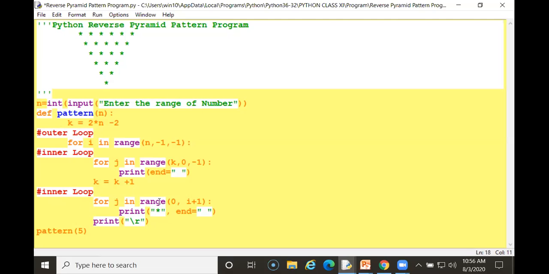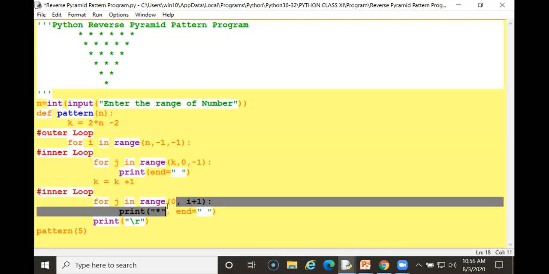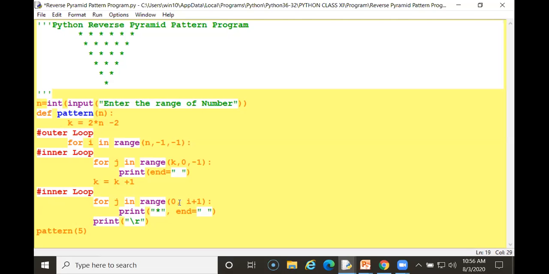So for j in range, beginning with 0 and ending with i plus 1. This is an incremented value. You have to use 3 loops. Don't get confused about what you are using here. This is an outer loop. Inside this is an inner loop. Inside this is also an inner loop. What I am printing is for printing. Beginning is the same, but here beginning with 0 and this is i plus 1.